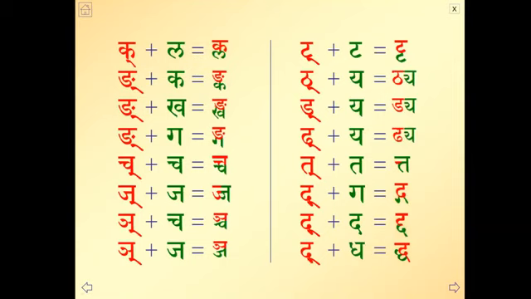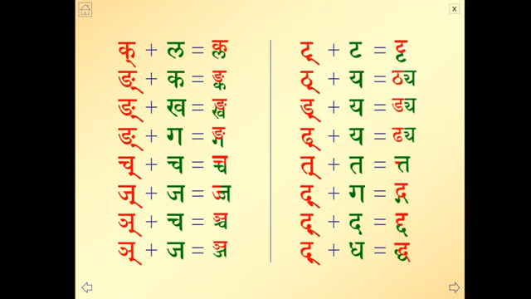Deepaji. Kakara plus la, kla. Dakara plus kha, kha. Not dakara, it is nakara. You can see the dot. Sorry, it's a nasika letter.